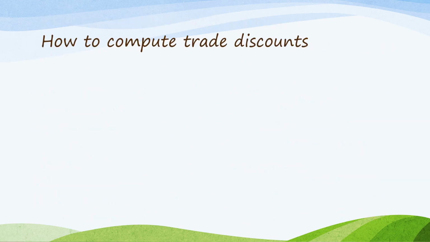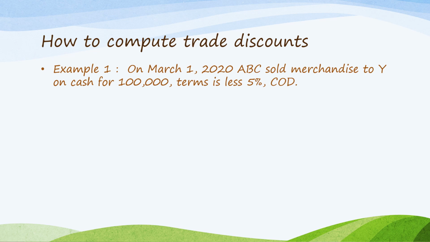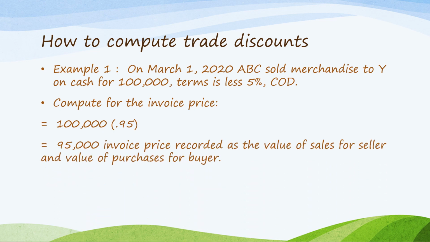How to compute trade discounts. Example 1. On March 1, 2020, ABC sold merchandise to Y on cash for 100,000. The terms are less 5% and then cash on delivery, or COD. The less 5% here is actually the trade discount. To compute for the invoice price, 100,000 times 0.95, because 100% less 5%. The answer is 95,000. So 95,000 is the invoice price that is to be recorded as the value of sales for the seller and the value of purchases for the buyer.